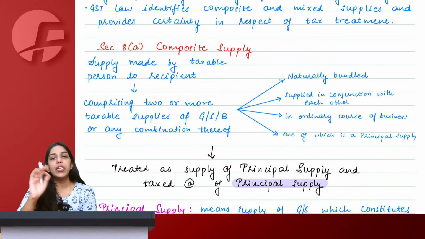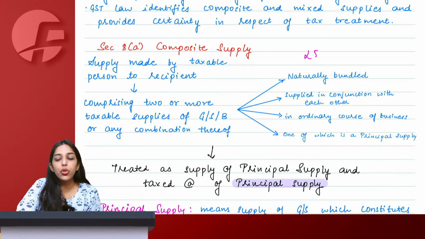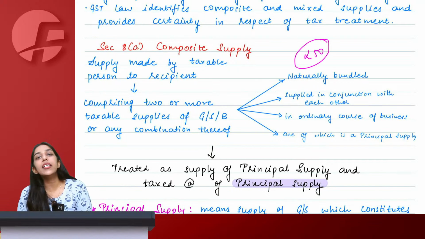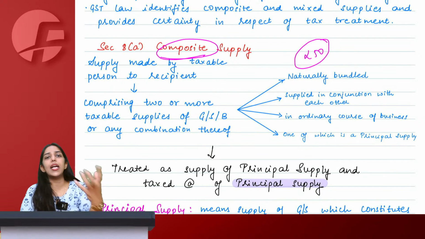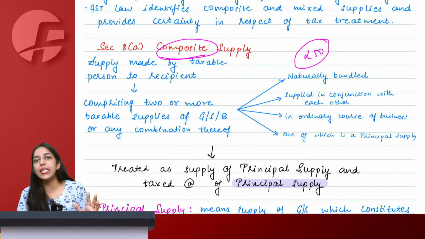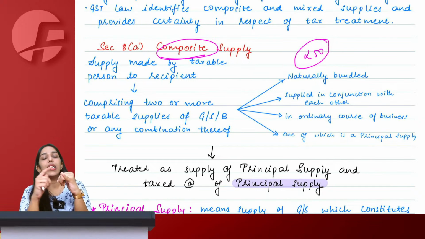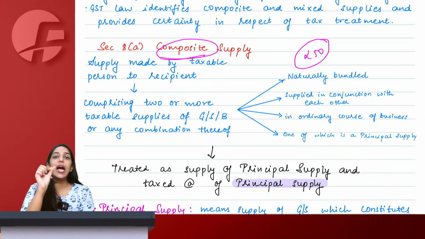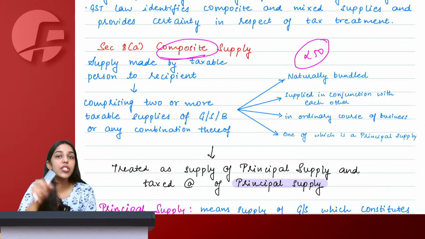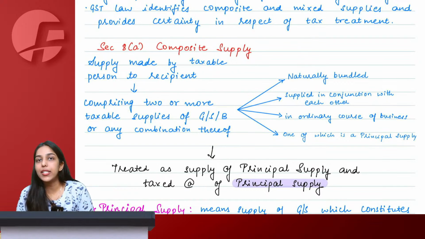Now understand, if I had wanted, I could have squeezed this book into 250 pages also. Why did I not do that? I could have simply written that composite supply, naturally bundled, ordinary course of business, principal rate, taxable. Even that much explanation would help you get the correct answer. But would that help you write the exact language required by ICAI? The answer is no. Therefore, not just for IDT, for all subjects, I would advise you this thing.